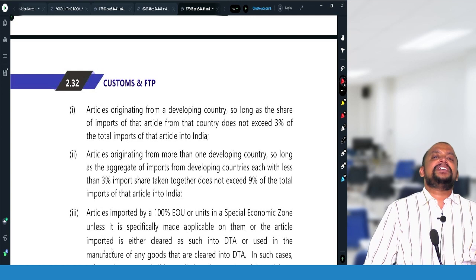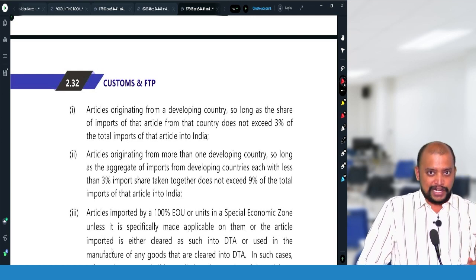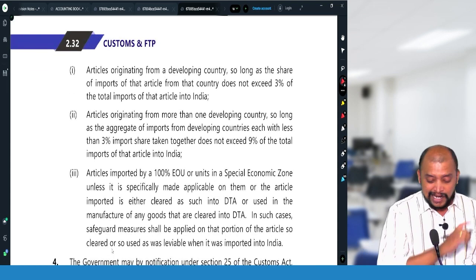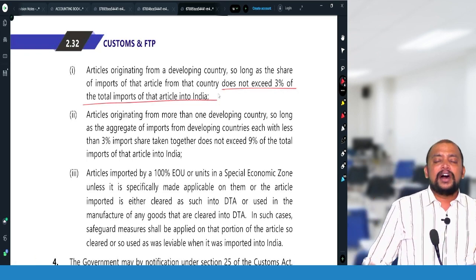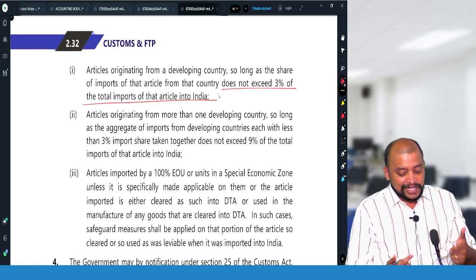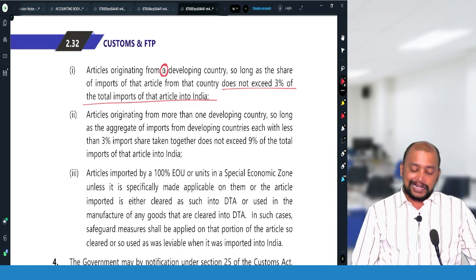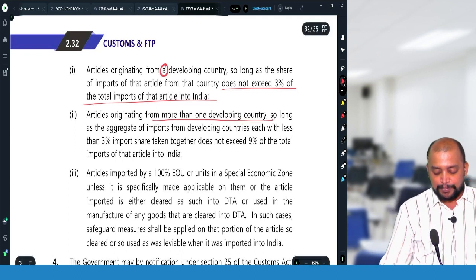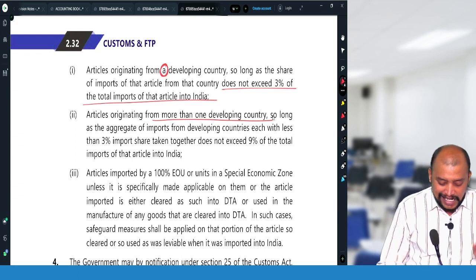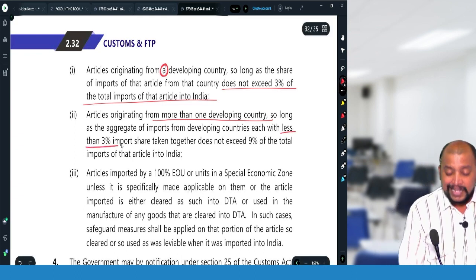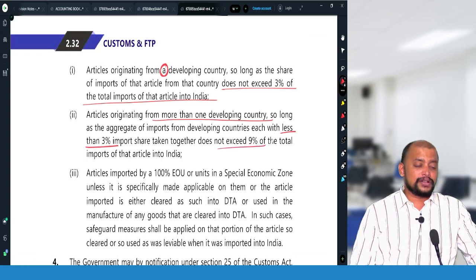And specifically if it is mentioned in the notification itself that the safeguard duty is not applicable, then also there is no safeguard duty. Then import from a developing country does not exceed 3% of the total import of that article into India, or imports from more than one developing country. So when this 3% will be applicable, import from only one developing country. If we are importing from more than one developing country, with each less than 3%, and taken together they do not exceed 9%, then also there is no safeguard duty.